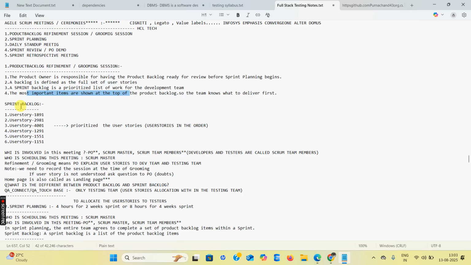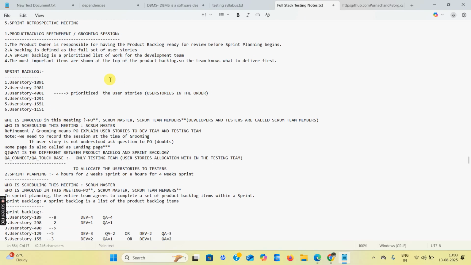So this is what the product backlog items are. Sprint is what sprint backlog items are. So who is involved in the meeting? Which meeting? Refinement or grooming session meeting. Product owner, scrum master, scrum team members, these three persons are involved in the refinement session and grooming session.